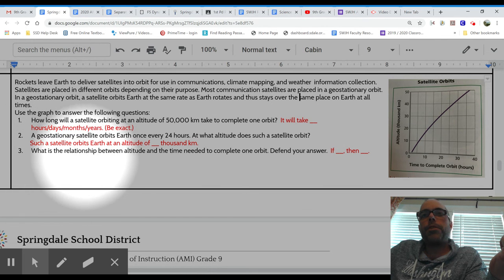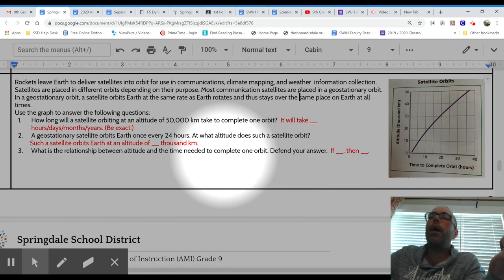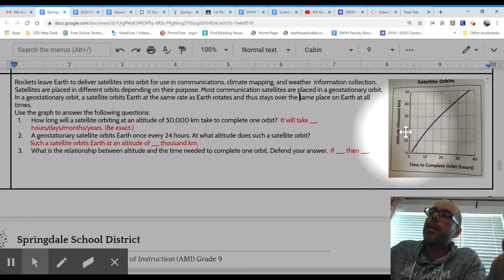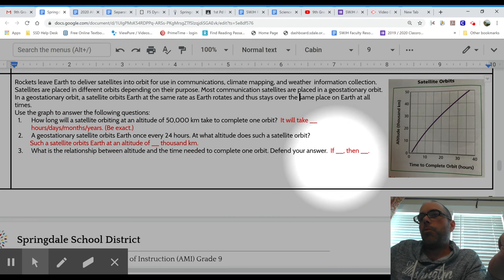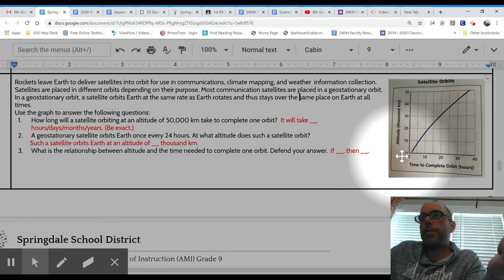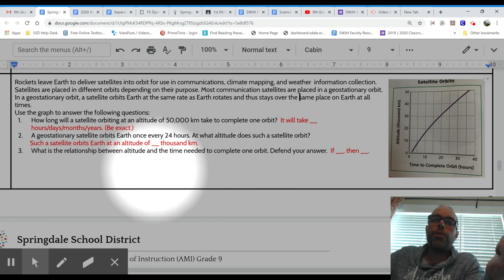Number 3, what is the relationship between altitude and the time needed to complete one orbit? Defend your answer. So don't just say something and then quit. You have to say why. Here's altitude, and here's the time needed to complete one orbit. As the altitude increases, what does the time to complete the orbit do? So what kind of relationship is it? And then how do you know that as far as looking at the graph? All right, make sure you give us complete answers on all 3.